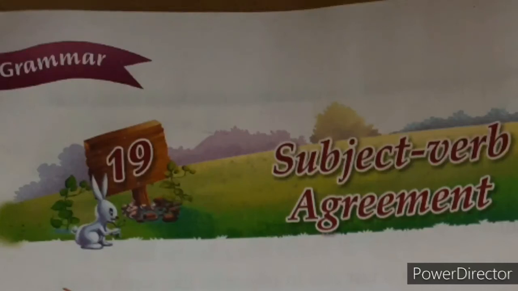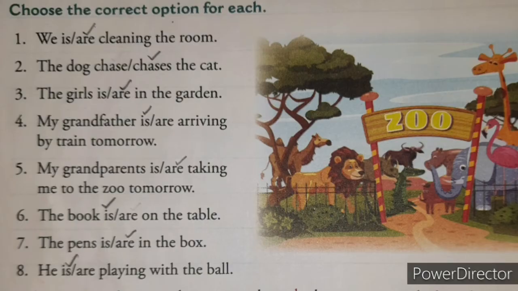Today we are going to learn lesson number 19, that is subject verb agreement. Here subject verb agreement means what? It means that in a sentence the verb comes according to the subject, means the verb depends on the subject. In each sentence the verb is written according to the subject. To understand the concept of subject verb agreement, we will see some examples.